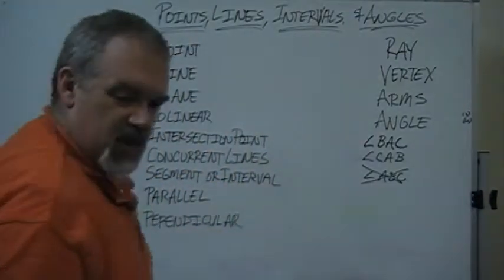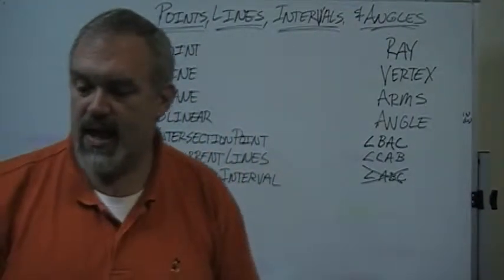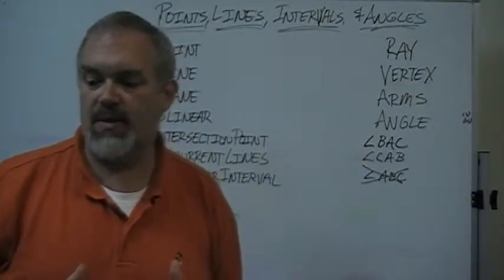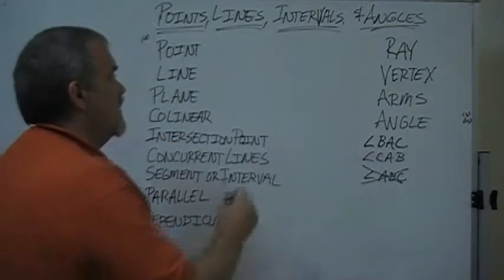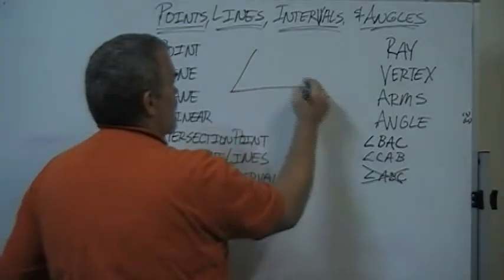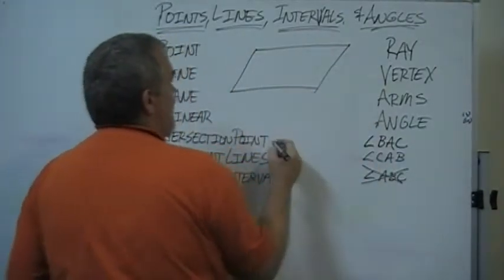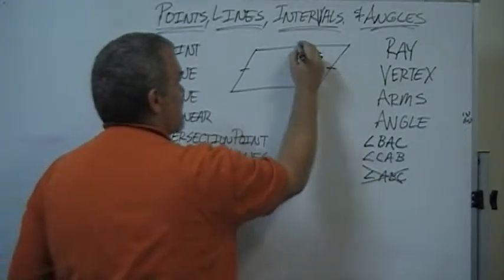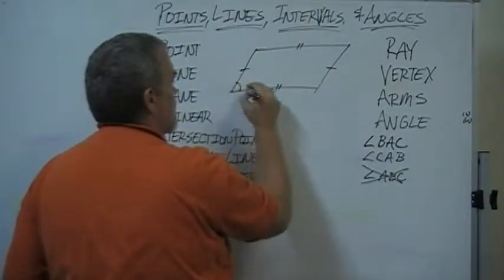The other notation thing that is very important for us is how we mark some diagrams. So let's say, for example, that we had a figure that looked like this, and we had a mark like this.